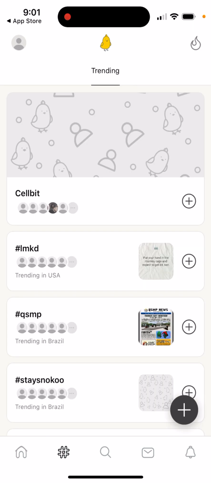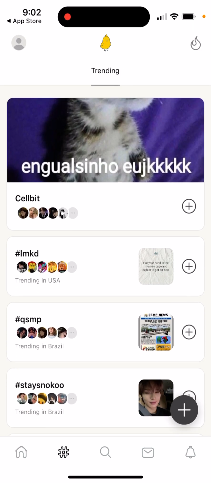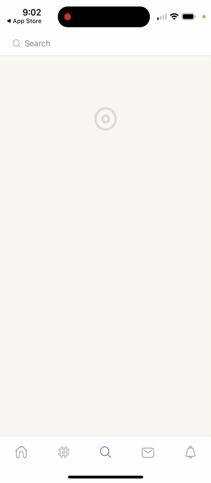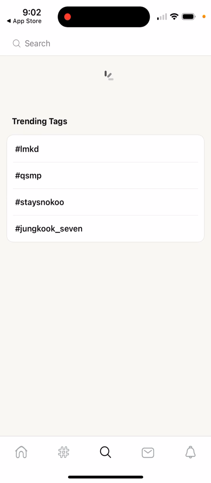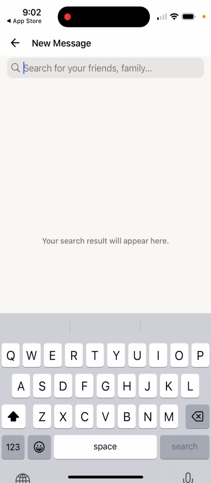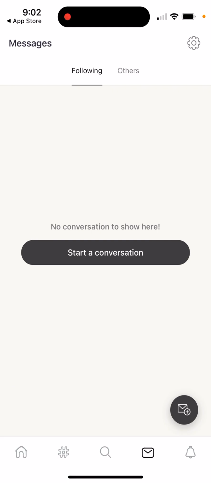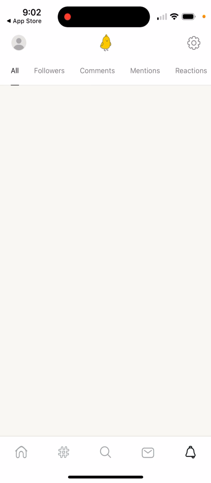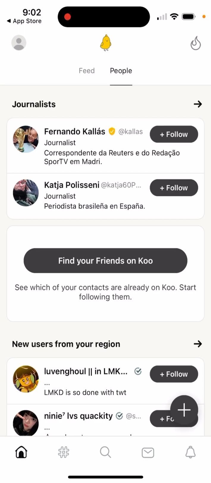Then you can follow some hashtags. So hashtags are available here. Then you can see some trending tags. Then you can see messages. You can start a conversation. There are direct messages here. Then you can enable or disable that, and then basically your notifications.